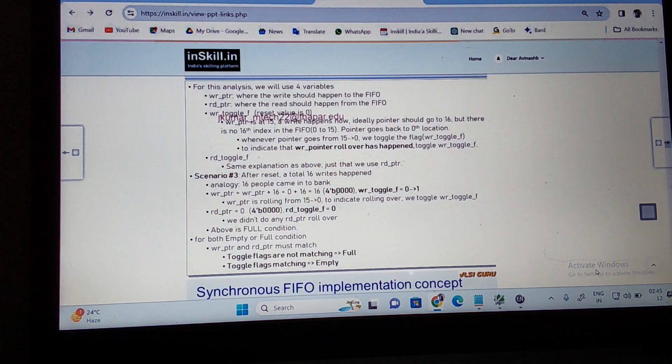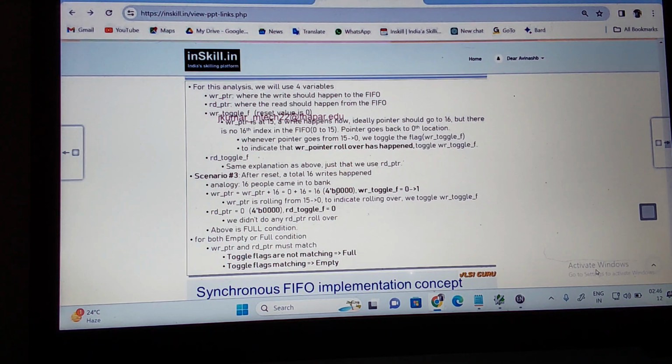Whenever a roll over happens, I am counting it with this flag. So to indicate that the right pointer roll over has happened, toggle the right toggle flag. You tell me what is the role of the right toggle flag? It is indicating as a flag when it is toggling. Whenever your right pointer rolls over, it indicates the toggling happens. Initially it is 0. Once the roll over happens, it toggles to 1. Again on a roll over, it toggles to 0, since toggling means negation.